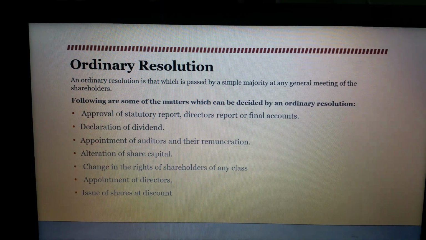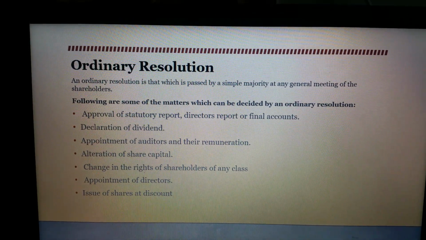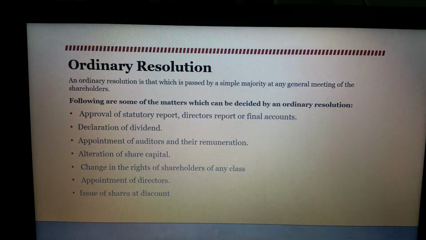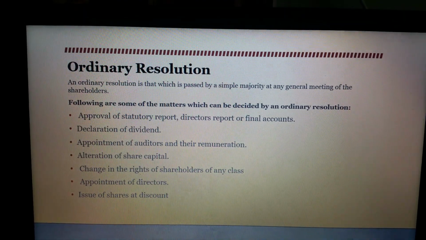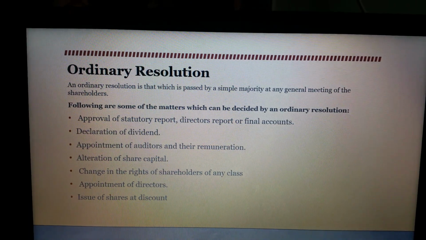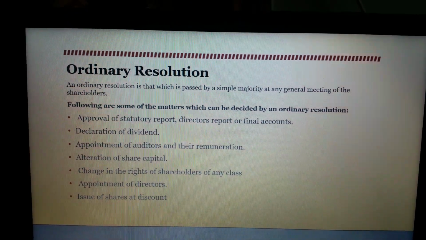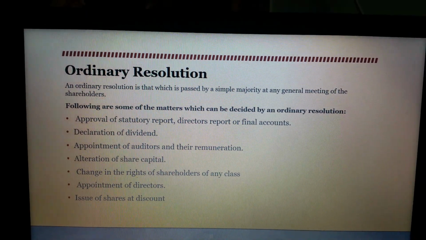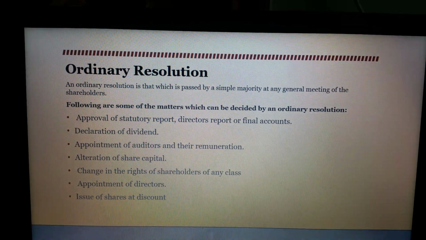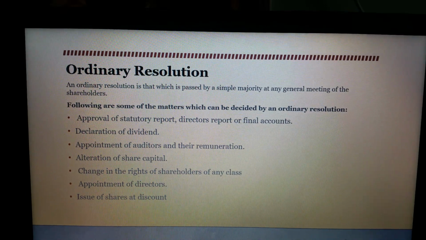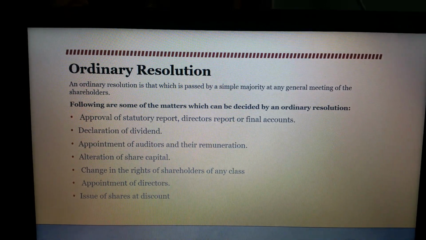Now apart from appointment of auditors, even appointment of directors and fixing of their remuneration also requires the passing of an ordinary resolution. Changes in the rights of shareholders, whether equity shareholders or preference shareholders, also require an ordinary resolution. And whenever there is issue of shares at a discount, in such cases also ordinary resolution is to be passed.